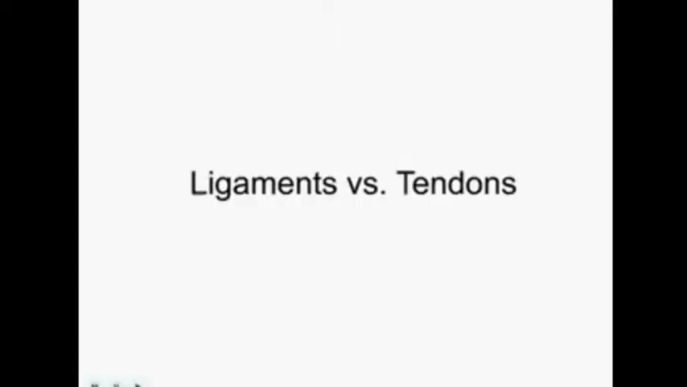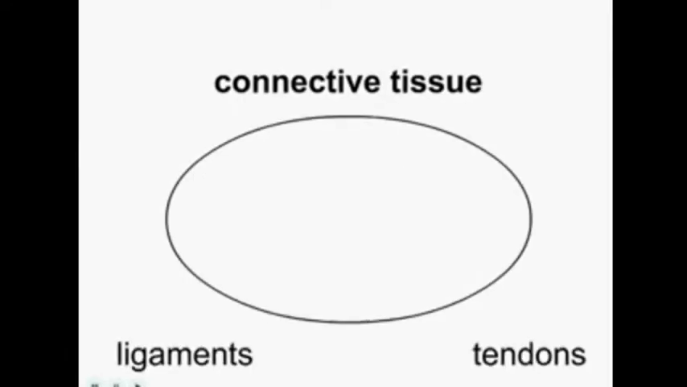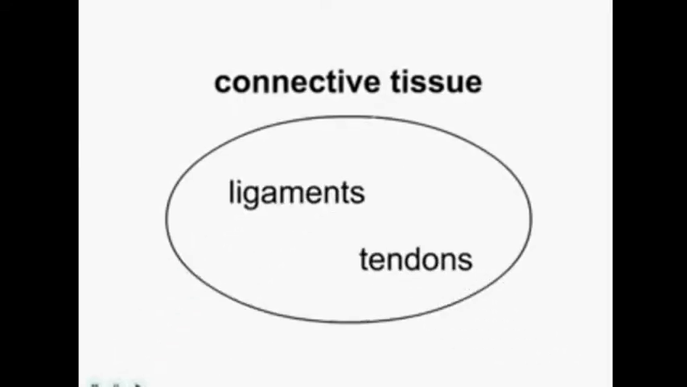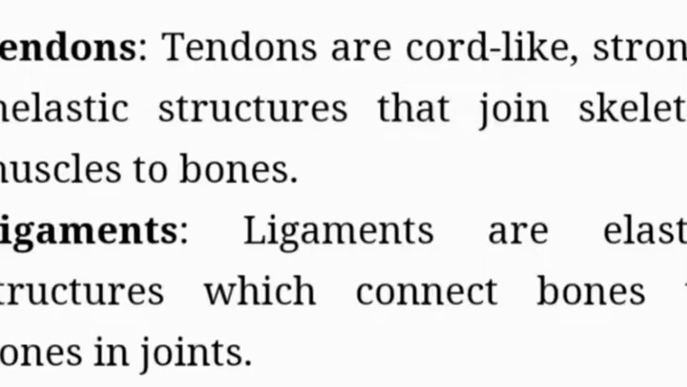Now let us study ligaments and tendons. These ligaments and tendons are also types of connective tissue because their function is to connect. Both the tendons and ligaments come under connective tissue. Tendons are cord-like, meaning long, elongated, strong, inelastic structures that join skeletal muscles to bones. Ligaments are elastic in structure and connect bone to bone in the joints.